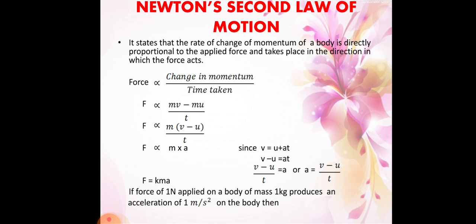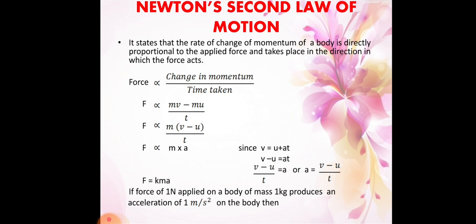If you take m common here, force is directly proportional to m, and we have written (v minus u) by t. But we already know that (v minus u) by t is equal to a, since by the first equation of motion, v is equal to u plus at. So by this we can calculate a is equal to (v minus u) by t.